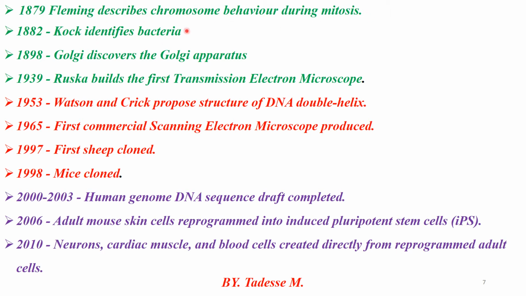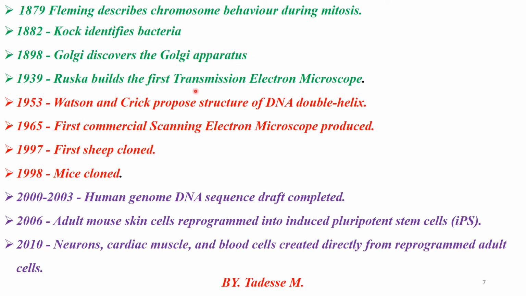Afterward, Koch identified bacteria. Firstly, Leeuwenhoek viewed bacteria with the help of a microscope. The microscope is called simple. Then Koch finally identified the morphological structure of bacteria. Then Golgi discovered the Golgi apparatus.